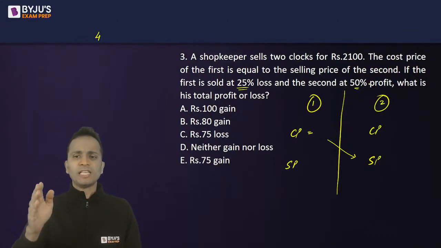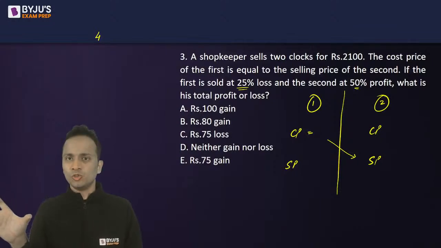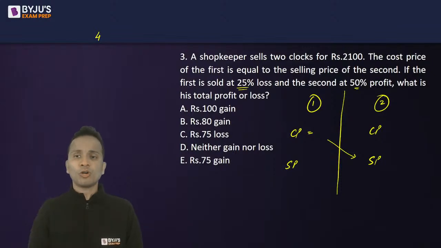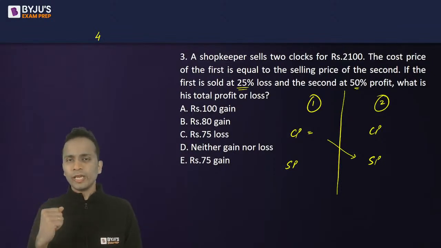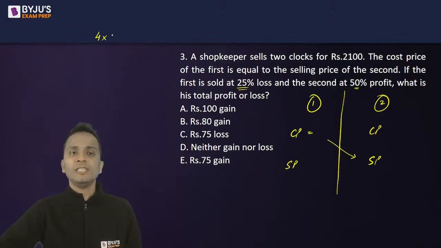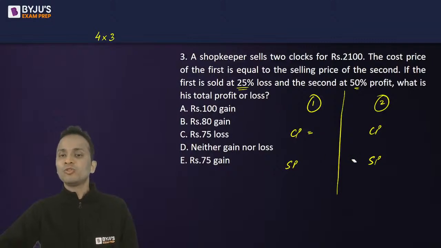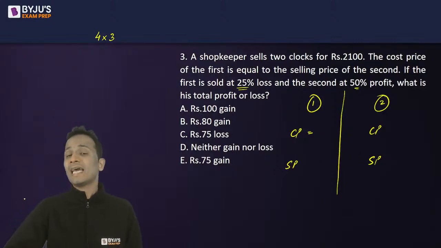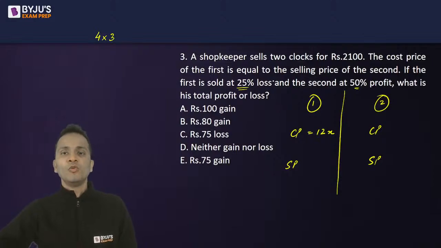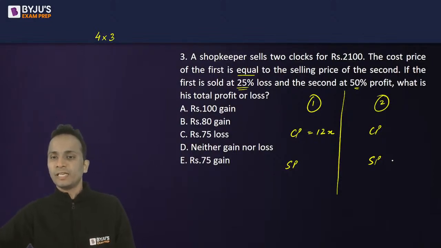50% profit. After that, selling price is to be assumed. Now 50% profit, that means 3 by 2 will be the selling price of the cost price. Now I have 3, so the selling price should be a multiple of 3. That means these two numbers should be multiples of 4 and 3. That means a multiple of 12. So if we assume these values to be multiples of 12, then the calculations will be easier. Let's see how. So I'll assume the cost price of the first clock as 12x, which is equal to the selling price of the second clock.